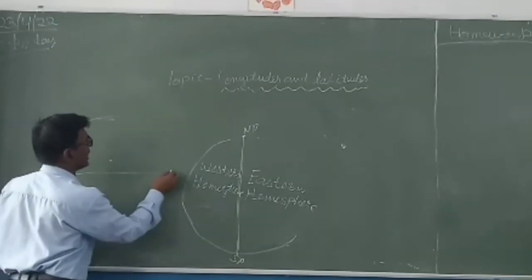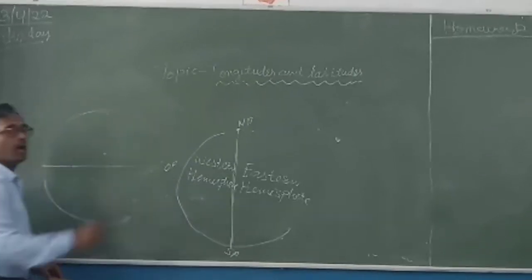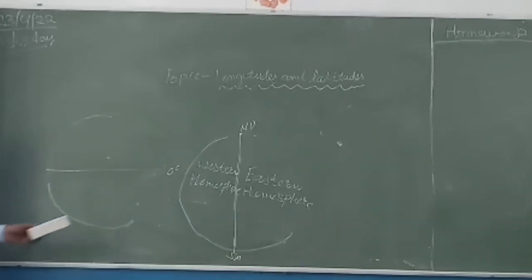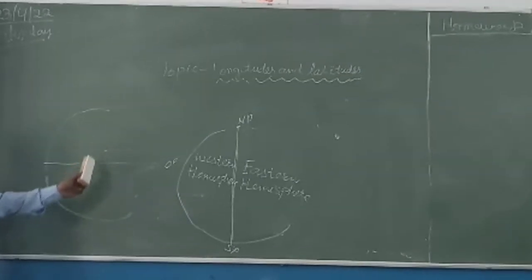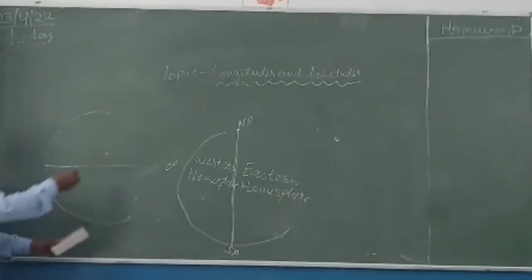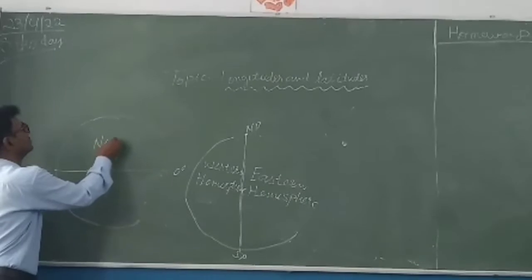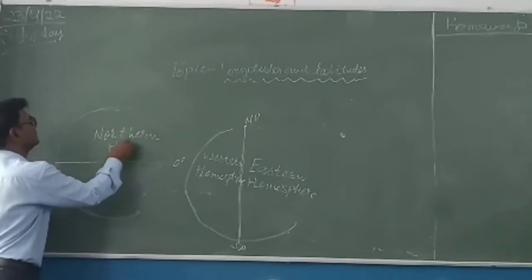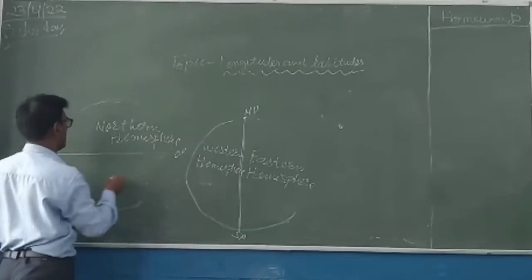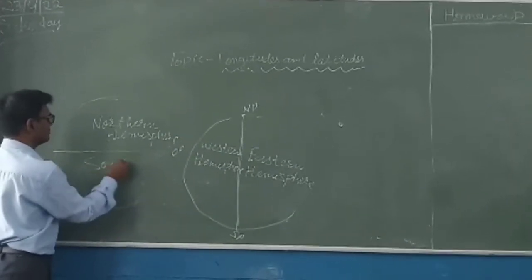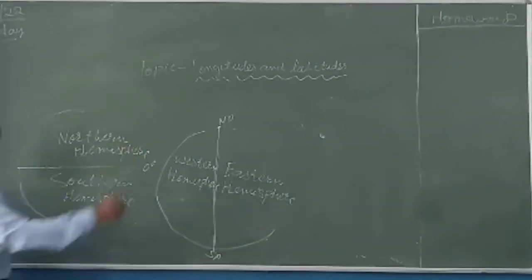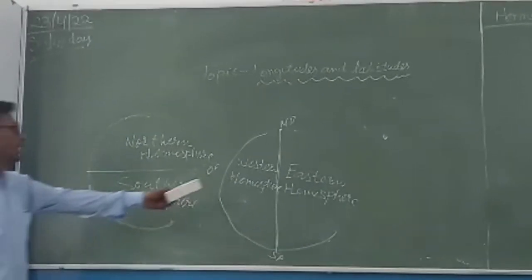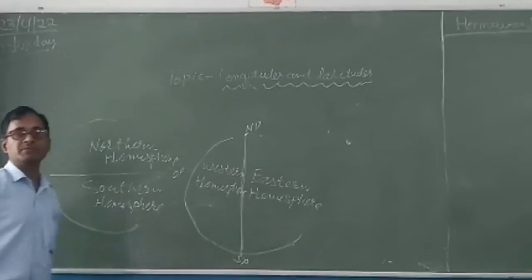This is the equator line, the 0 degree equator line, and the equator line divides the earth into two parts. This is the Northern Hemisphere, and here the Southern Hemisphere. And here the Eastern Hemisphere and the Western Hemisphere.